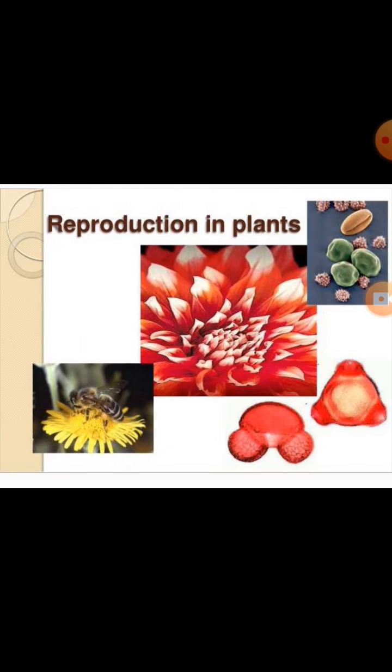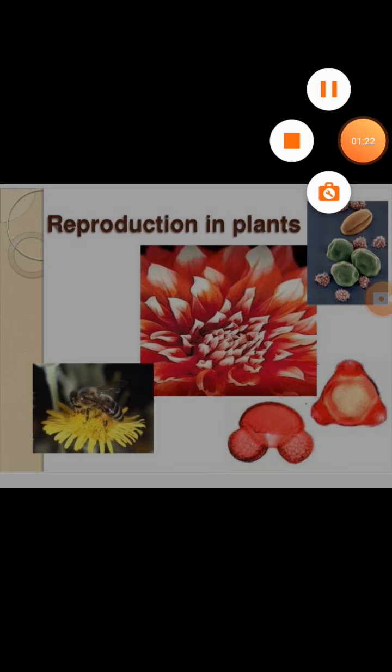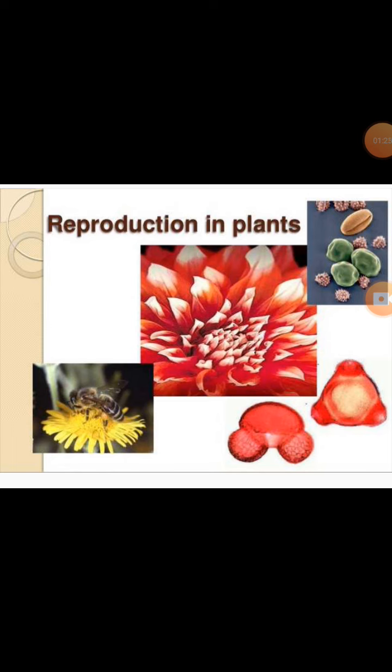The first chapter is reproduction in plants. So now we learn what is meant by reproduction in plants. Plants reproduce by two broad categories: sexual and asexual reproduction. Reproduction is a very important and essential feature of all living organisms. It is a vital process because it plays a great role in evolution.